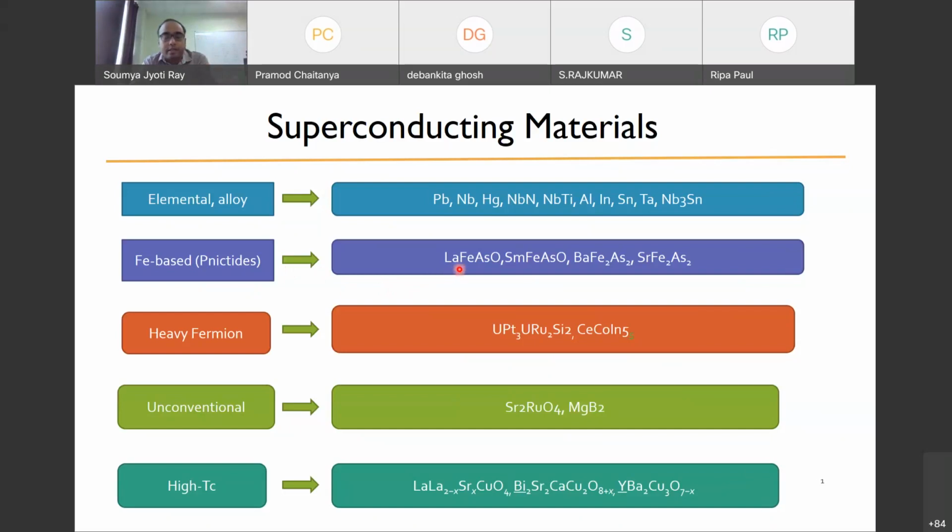Some of the members of this family are lanthanum iron arsenic oxide, samarium iron arsenic oxide, then barium iron arsenic, strontium iron arsenic. These superconductors were discovered from 2008 to, I think, mid 2010, and quite a lot of materials were discovered.